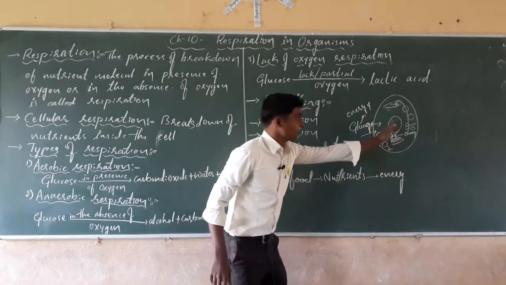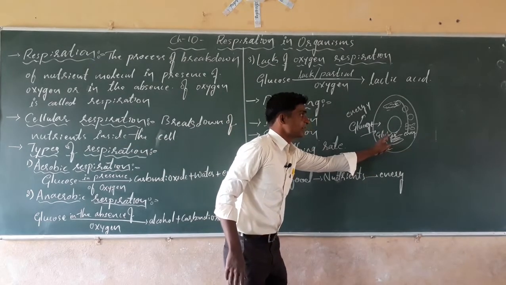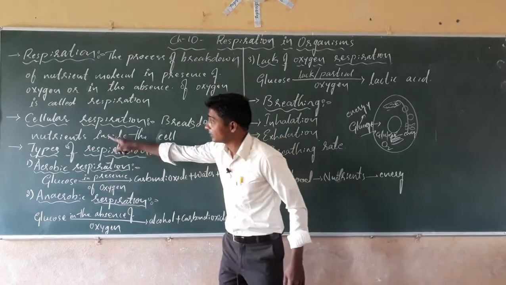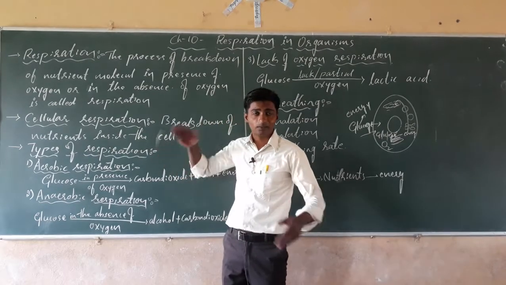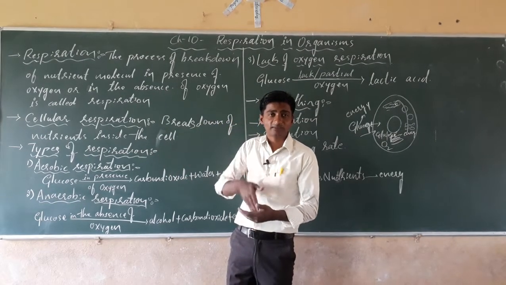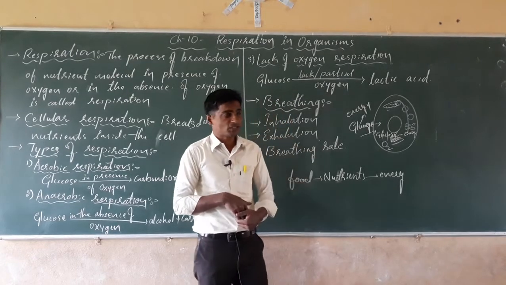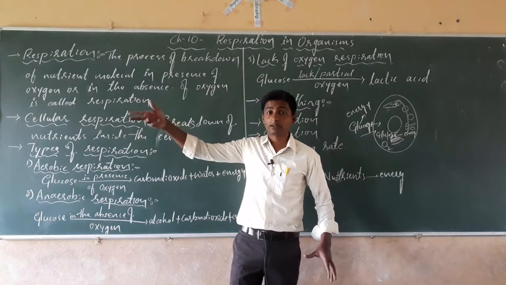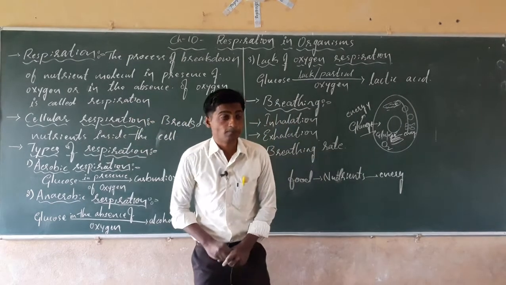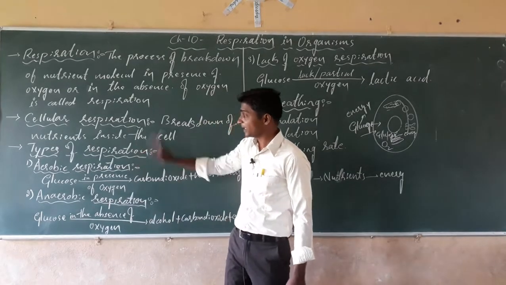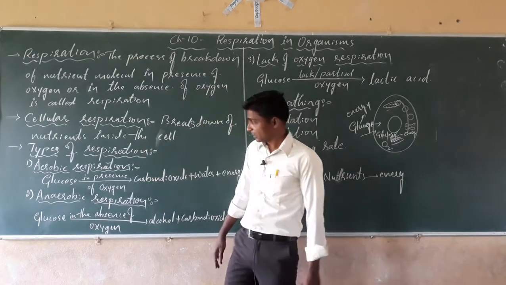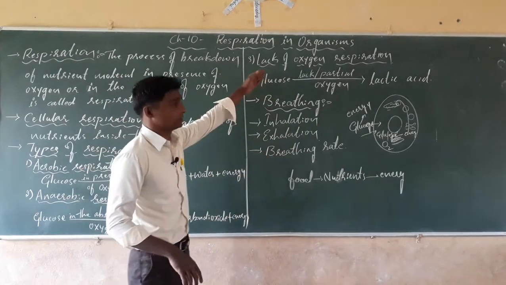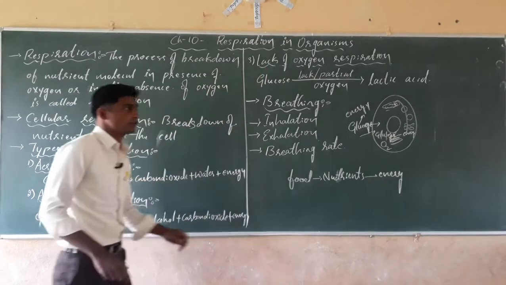See here what happens. When the breakdown of nutrient molecule takes place inside the cell, that respiration is called cellular respiration. Sometimes the nutrient molecule breakdown will take place outside the cell, isn't it? Next, dear students, types of respiration. Mainly there are two types of respiration, but your textbook has given three types.